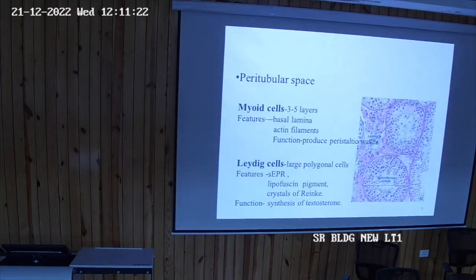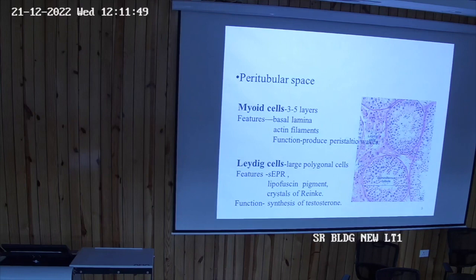If we go inside the testes, take a section, make a slide, testes have got seminiferous tubules, and then there is peritubular space in between the tubules. What does that peritubular space contain? It contains two kinds of cells, the myoid cells and the Leydig cells. Which cells secrete testosterone hormone?